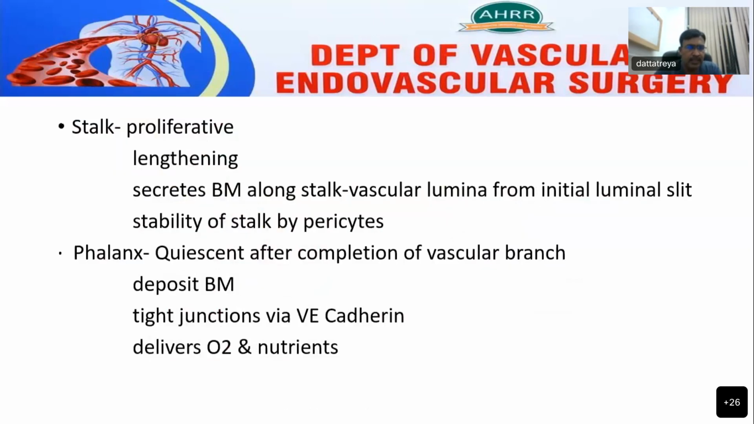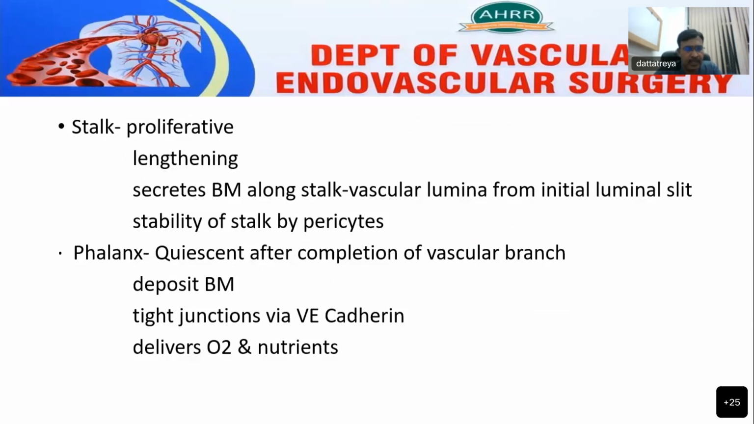Coming to the stalk, it is a highly proliferative area of the developing endothelial cell, which is mainly involved in lengthening of the stalk, and it helps in secretion of basement membrane along the stalk, which in future will develop into vascular lumina for the mature blood vessel formation. The stability of the stalk is provided by the adventitial pericytes.